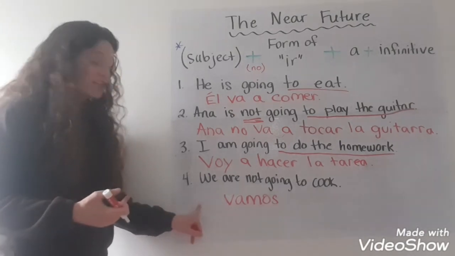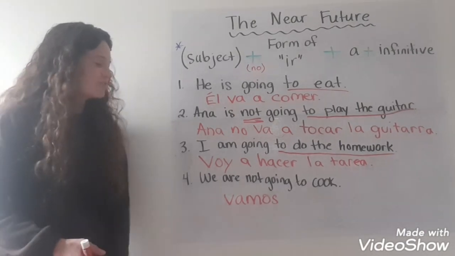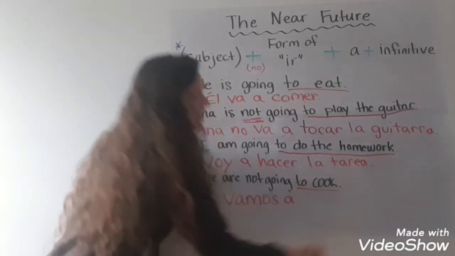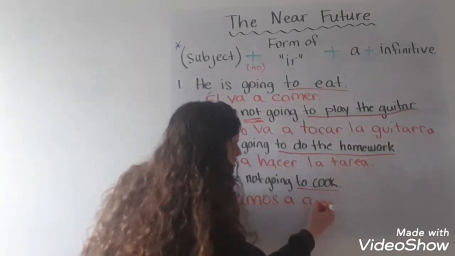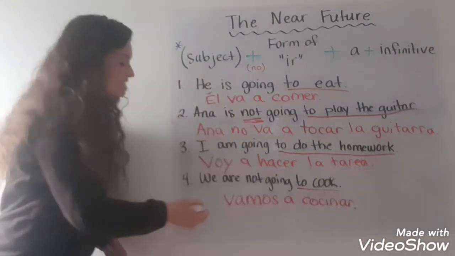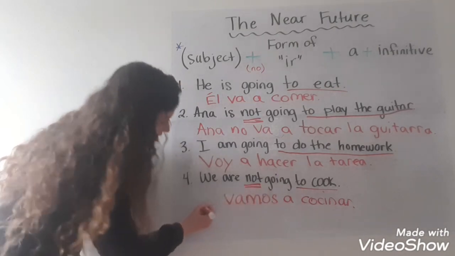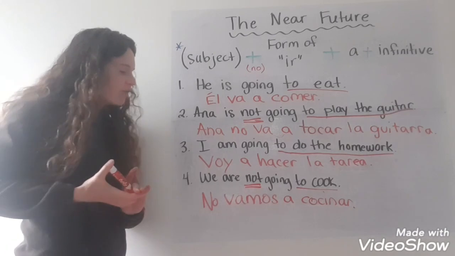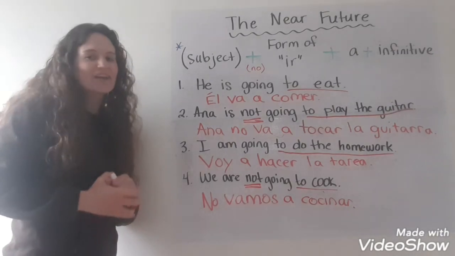If you want to write nosotros here, you can. I'm just going to say vamos. Vamos a. To cook is cocinar. Vamos a cocinar, but it's saying we are not going to cook, so I'm going to put my no. No vamos a cocinar. We are not going to cook.